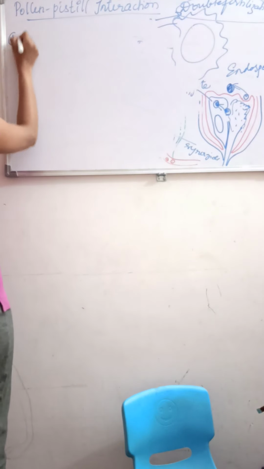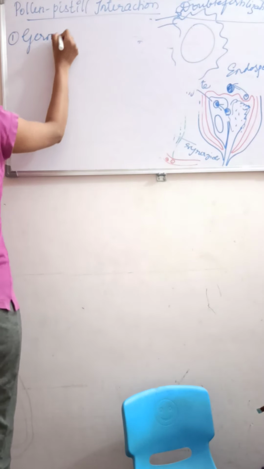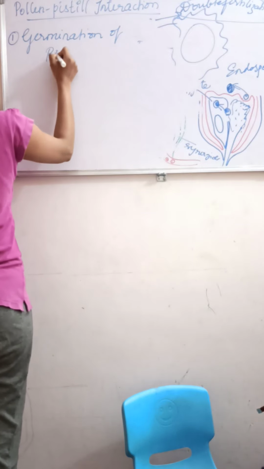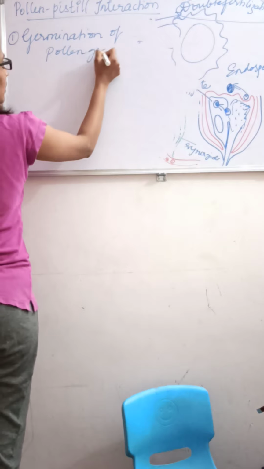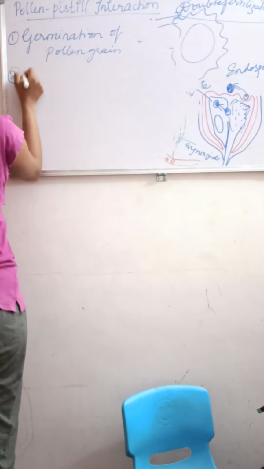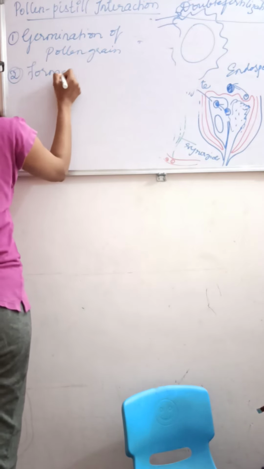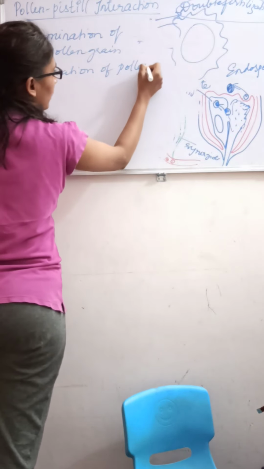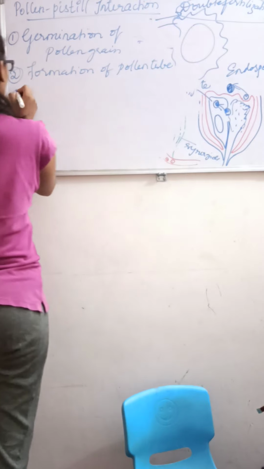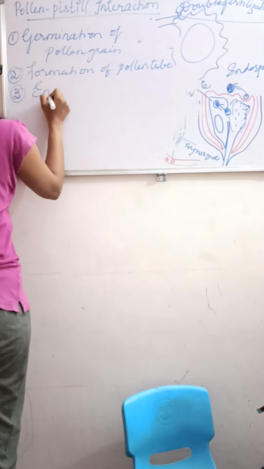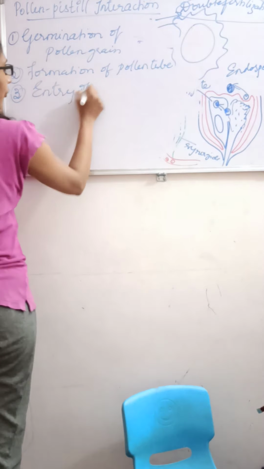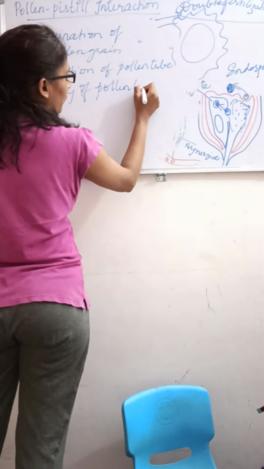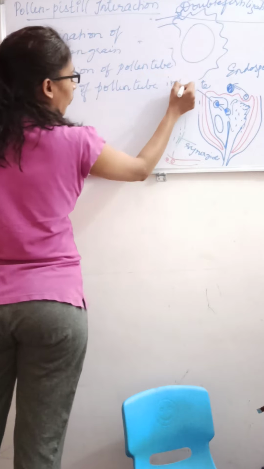So first one, germination of pollen grain. Second one, formation of pollen tube. Third one, entry of pollen tube into ovule.